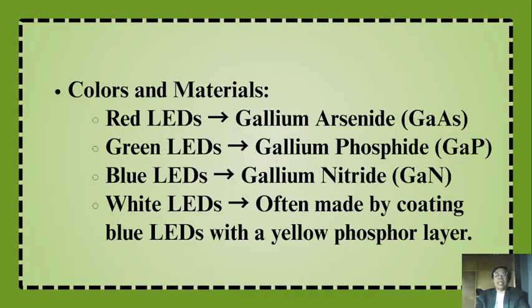White LEDs are often made by coating blue LEDs with a yellow phosphor layer. So we actually only have RGB LEDs. R means red, G means green, B means blue, and that's RGB.